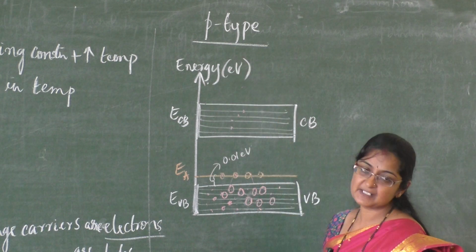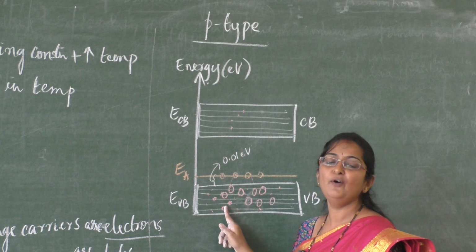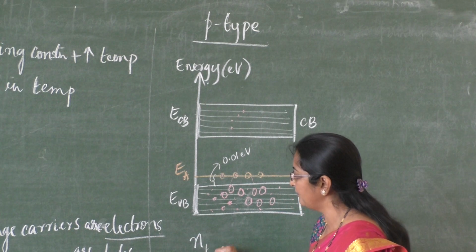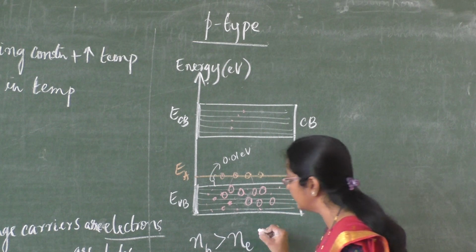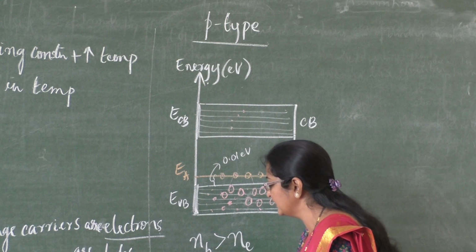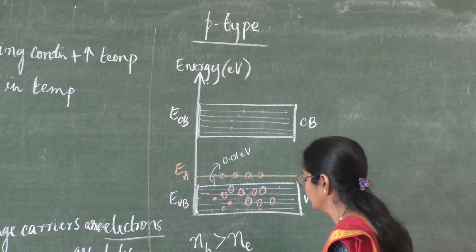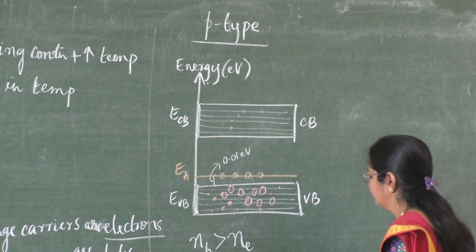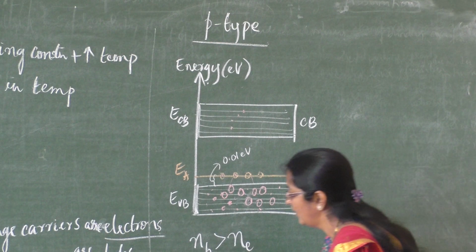So in p-type semiconductor, conductivity is mainly because of holes. I can write: the number of holes in p-type semiconductor is greater than the number of electrons. Using this concept, I can identify the majority charge carriers. Majority charge carriers here are holes.